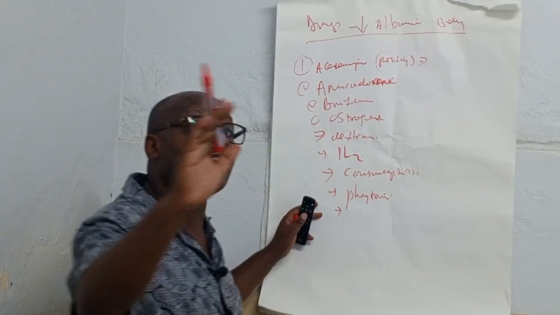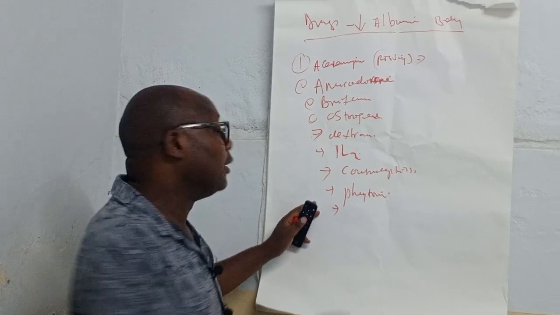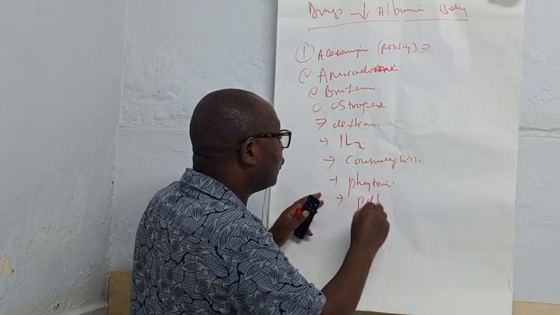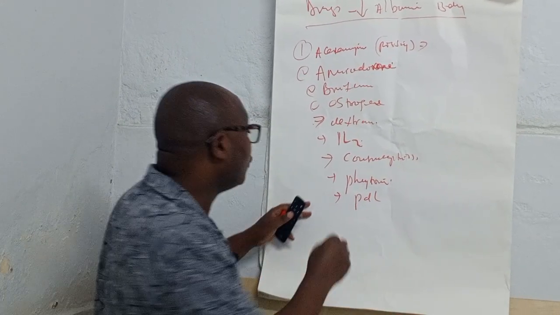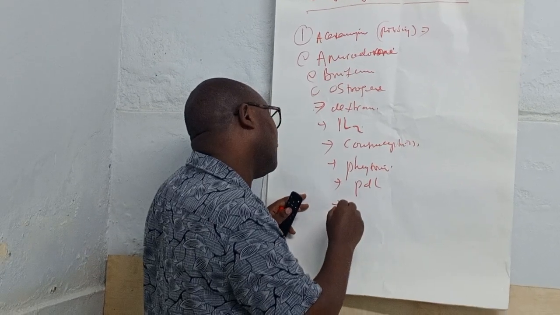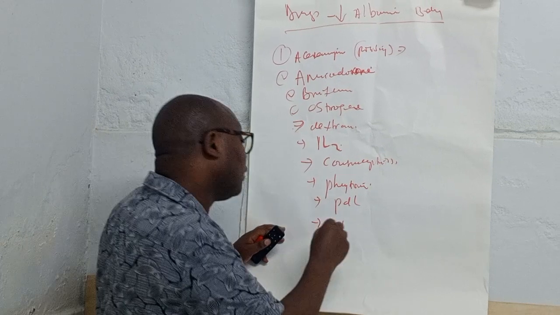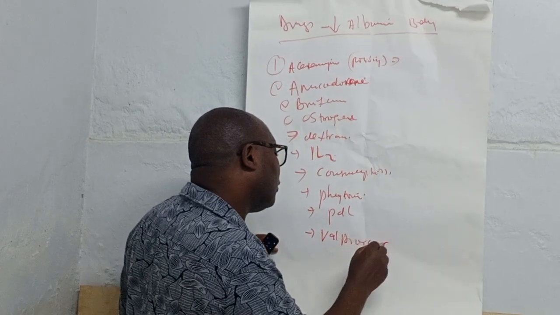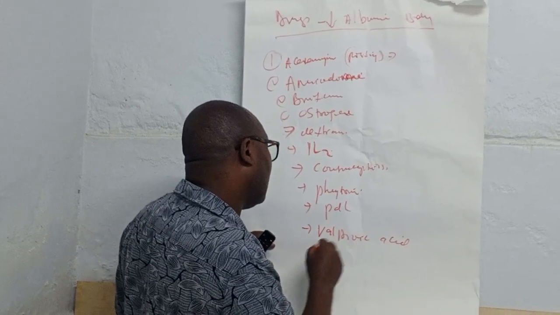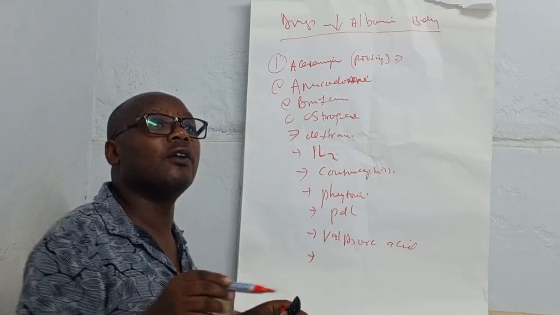You can see that prednisolone can cause high and also can cause low. Another drug used in epilepsy is valproic acid, which is another one which causes this.